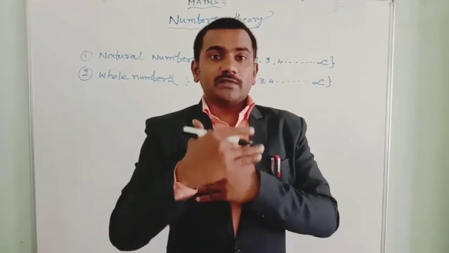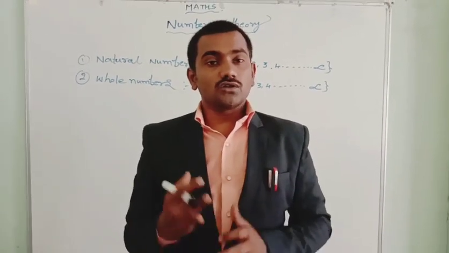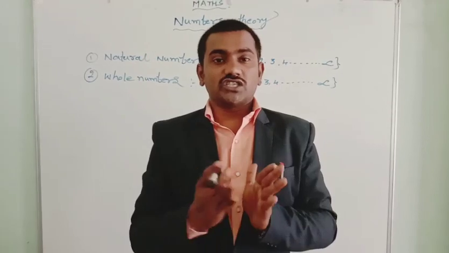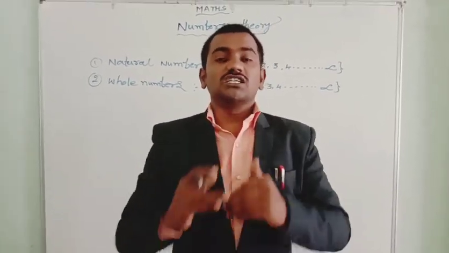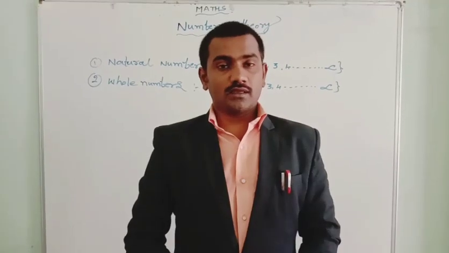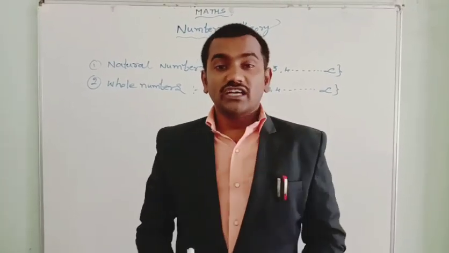So the difference between natural numbers and whole numbers is only one thing. In natural numbers we start from 1 to infinity, and in whole numbers from 0 to infinity; additionally we get 0 in the whole numbers. Next we go for integer numbers.